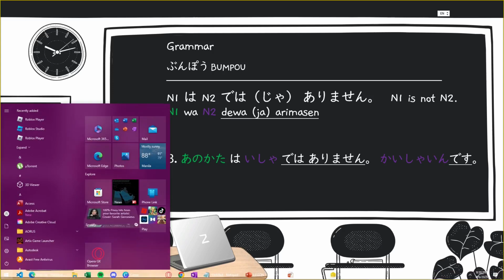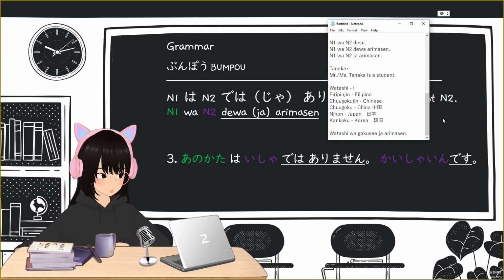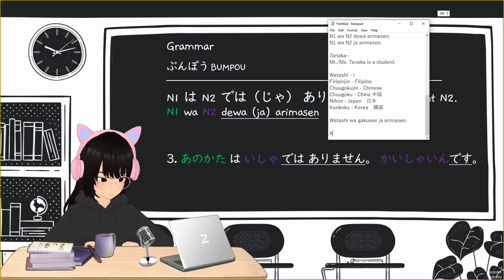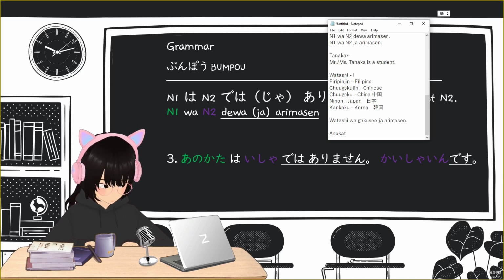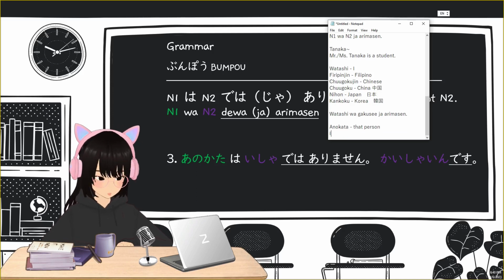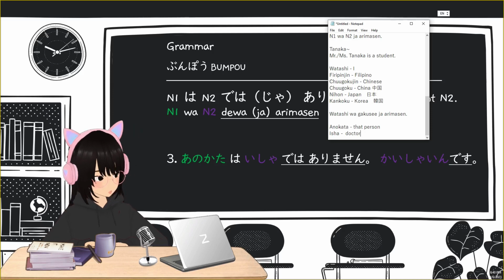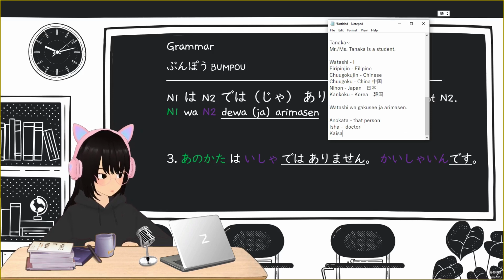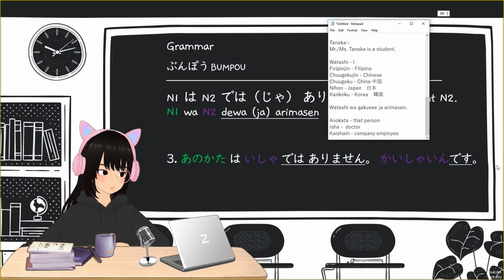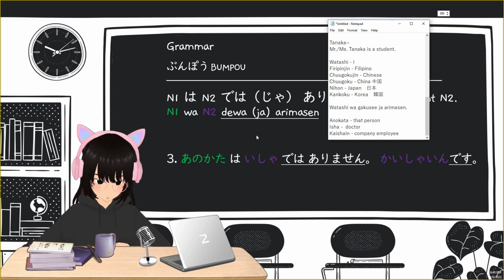From our vocabulary list, we know that anokata means that person, isha is doctor, and kaishain, guess it, kaishain is company employee. So, anokata wa isha dewa arimasen.